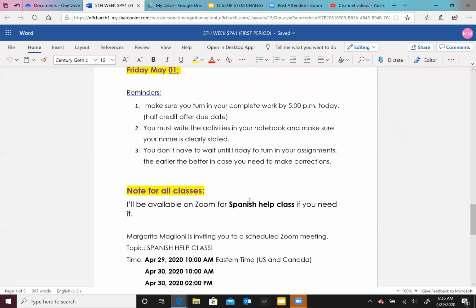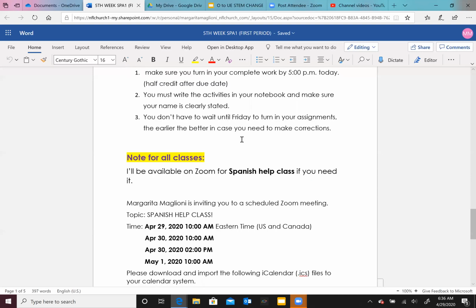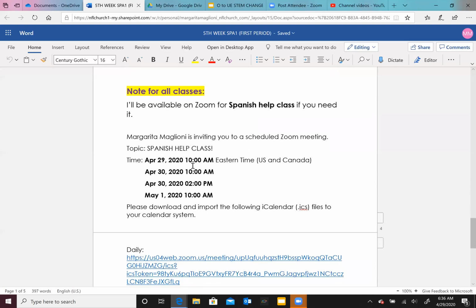And remember, you need to submit your assignments by 5 on Friday. On Friday, I'm going to send you the link for your quiz, and you're going to have until Saturday at noon to submit that quiz. It's pretty simple. You just need to pay attention to what you're reading and have your notes with you. That's going to be very helpful. And I'll be on Zoom for help classes Wednesday at 10 a.m., Thursday at 10 a.m. and at 2 p.m., and Friday at 10 a.m.